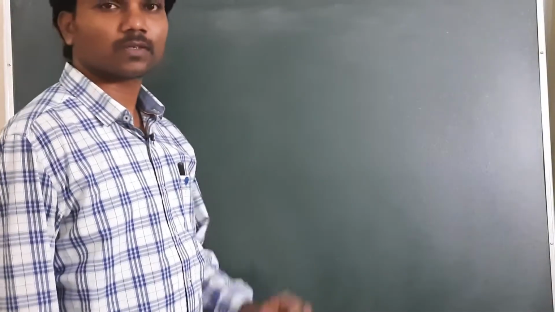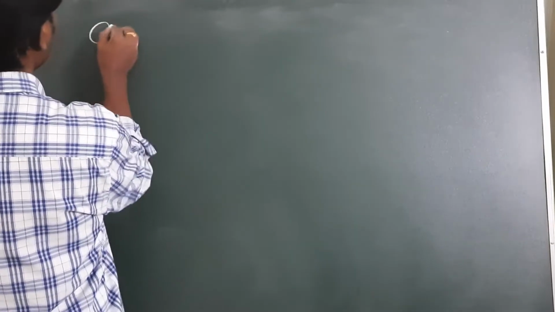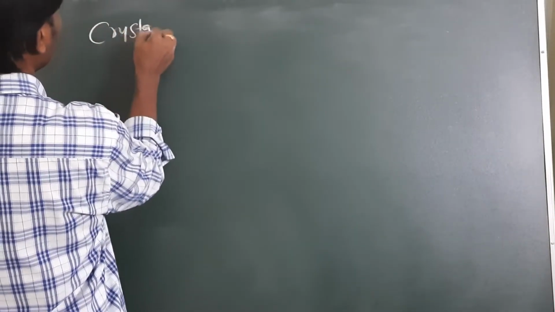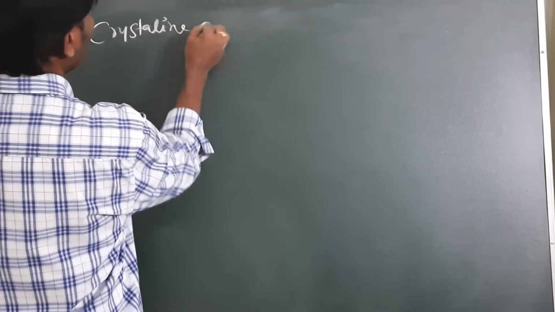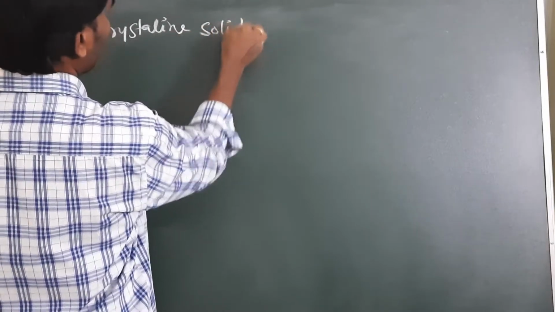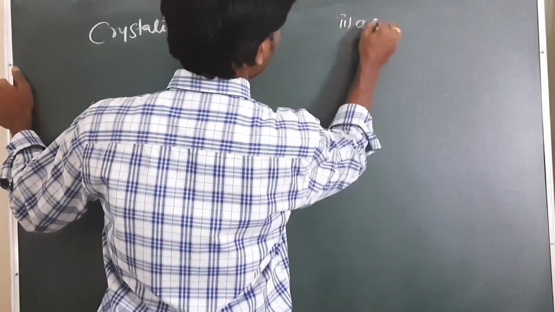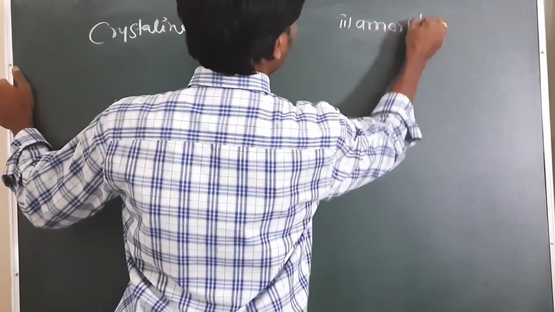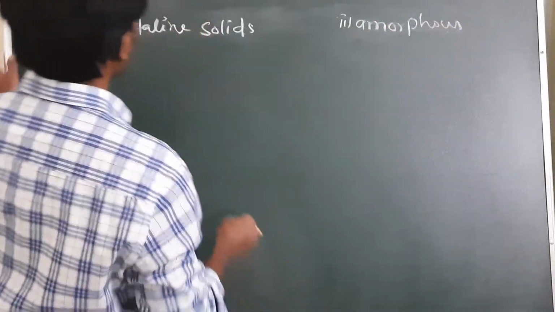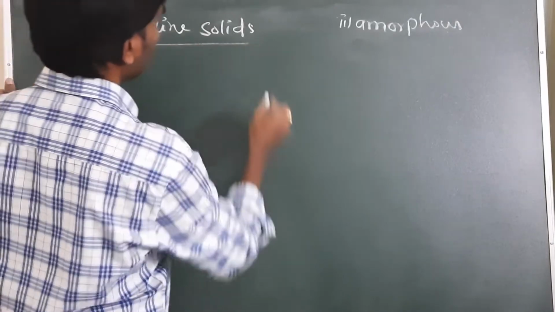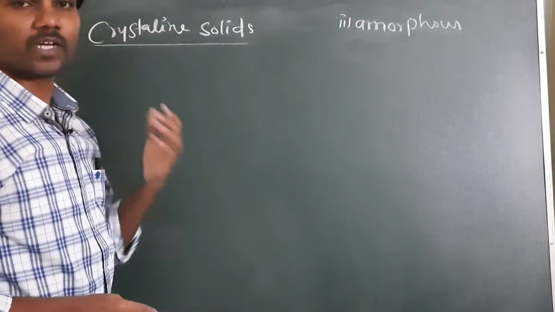Classification of solids. Solids can be broadly classified into two types: crystalline solids and, second, amorphous. I am going to explain what a crystalline solid is and how crystalline solid formation takes place.